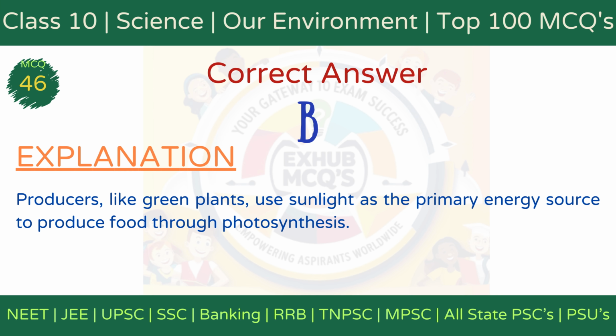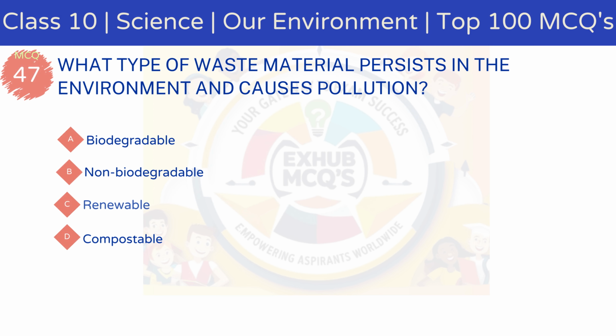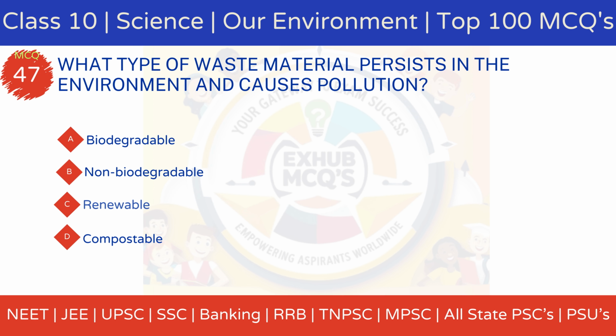The correct answer is option B, sunlight. Producers such as plants and algae use sunlight as their primary energy source to produce food through photosynthesis. What type of waste material persists in the environment and causes pollution? Option A, biodegradable. Option B, non-biodegradable. Option C, renewable. Option D, compostable.